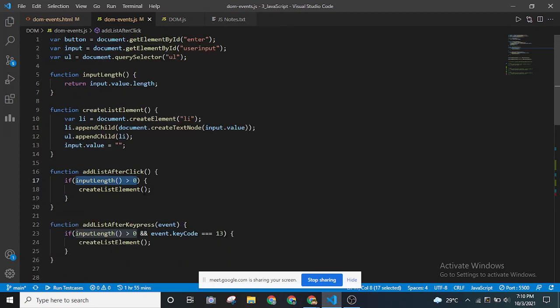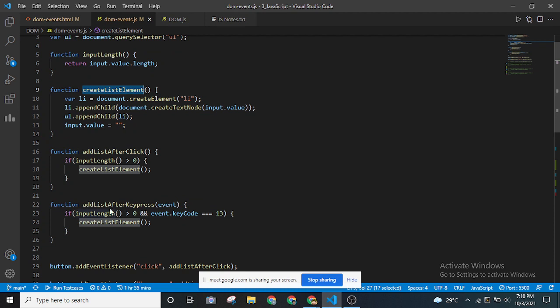As you can see, the next function is add list after key press. Key press means if I type and press the enter button on the keyboard, it will create the list item as well.